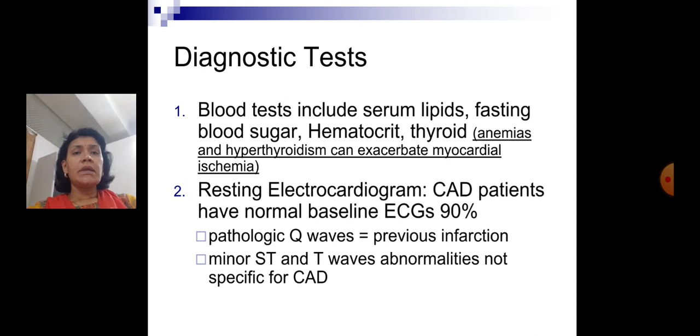Coming to diagnostic tests, tests include serum lipids, fasting blood sugar, hematocrit, and thyroid function should be done. Especially anemia and hyperthyroidism can exacerbate myocardial ischemia. So these tests will be done. Resting ECG: CAD patients have normal baseline ECGs in 90%. Pathological Q waves suggest previous infarction; minor ST wave abnormalities are not specific for CAD.